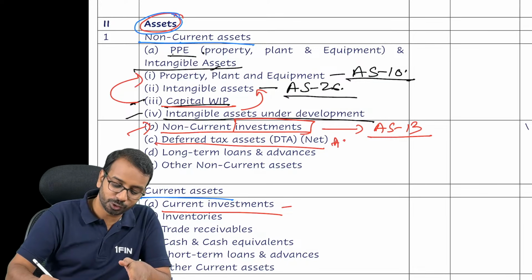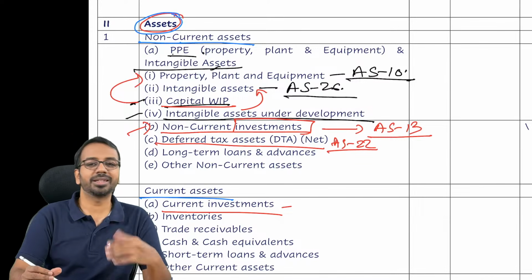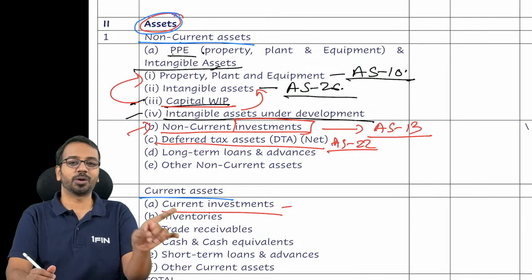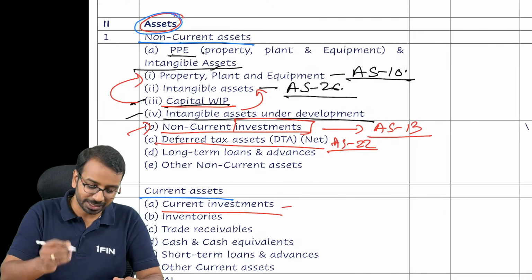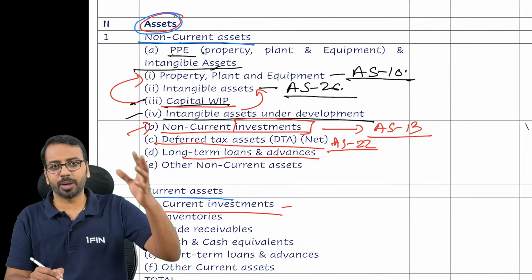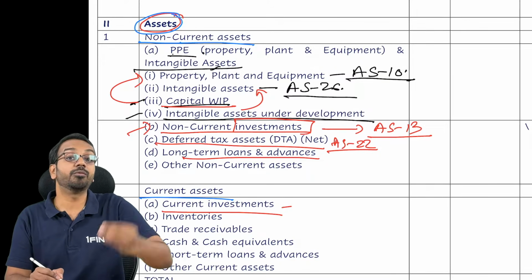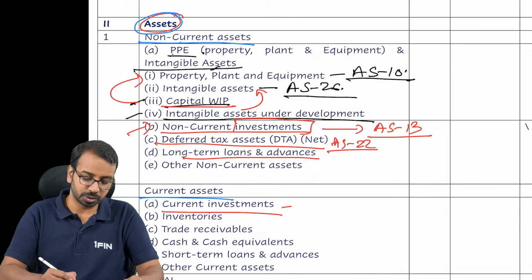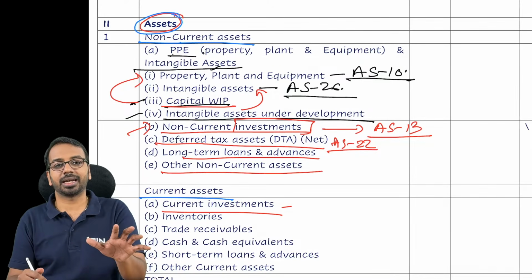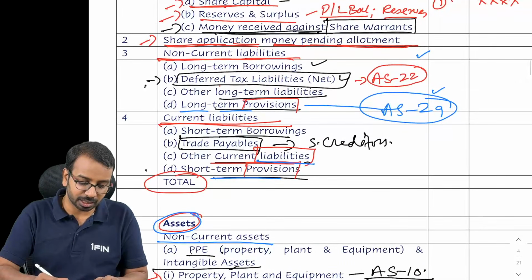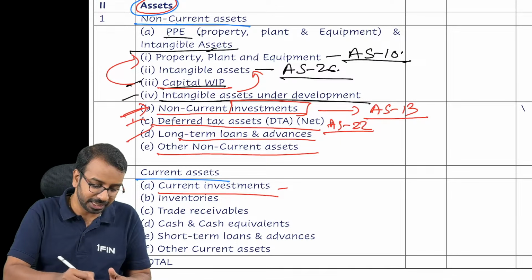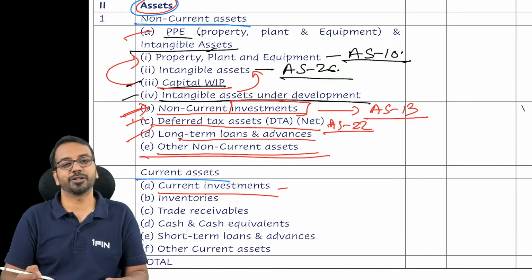AS 22. See, by the time you write 3-4 times, you will yourself remember that this standard number belongs to this particular topic. Then long-term loans and advances, like let's say we have given advances to employees or any other party on a long-term basis, that you will disclose here, and any other non-current asset. Any other non-current asset means if it is not covered in the earlier items, here you will disclose that.